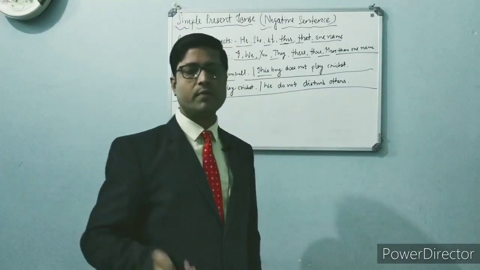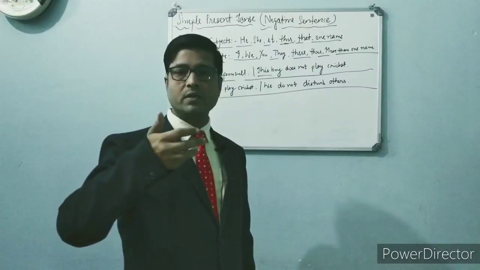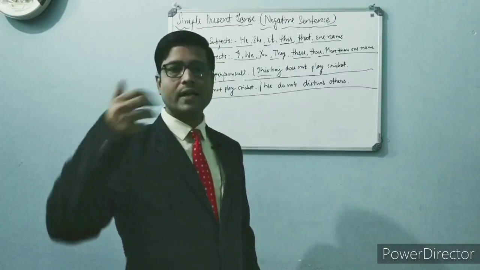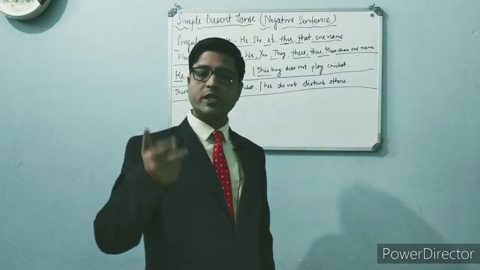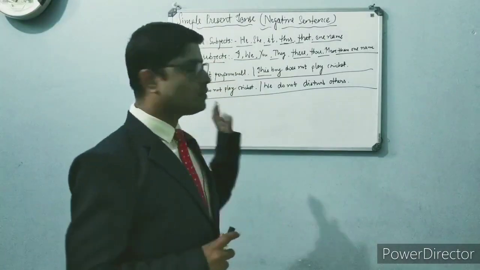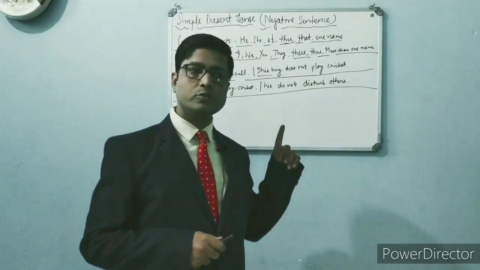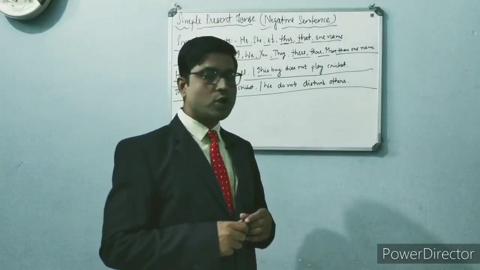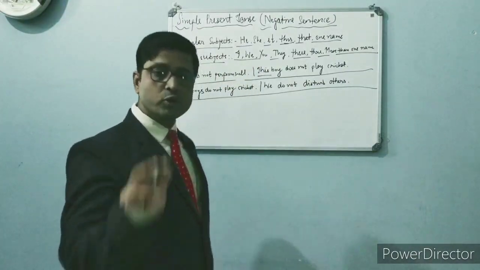I am talking about the affirmative, but when we talk about negative, Robert and Parminder do not tell a lie. इसका मतलब रॉबर्ट और परमिंदर झूठ नहीं बोलते हैं. So you can find that with plural subjects we have to use do not, and with singular subjects we have to use does not. But one more usage is there.